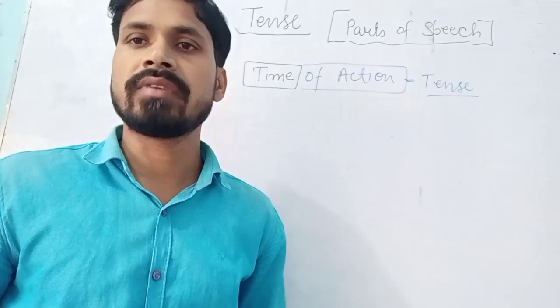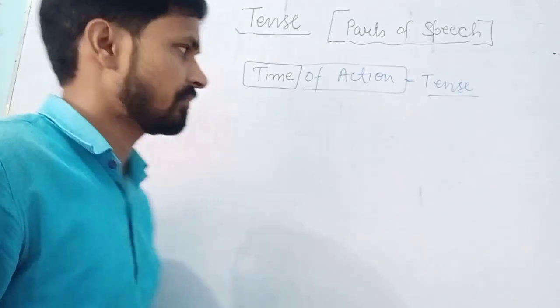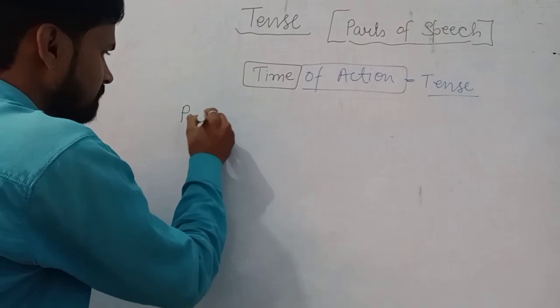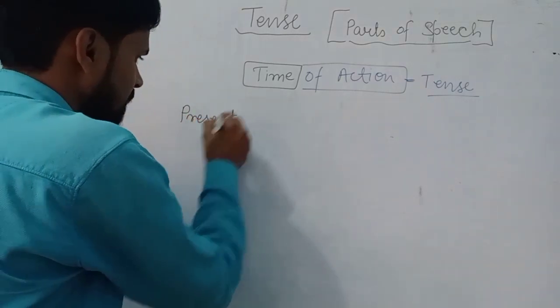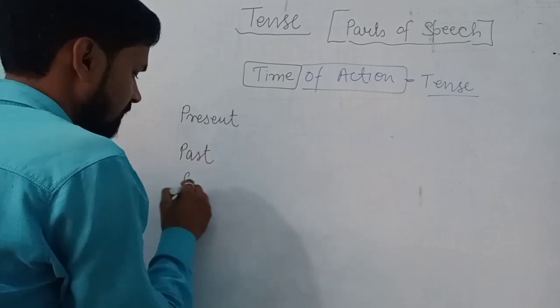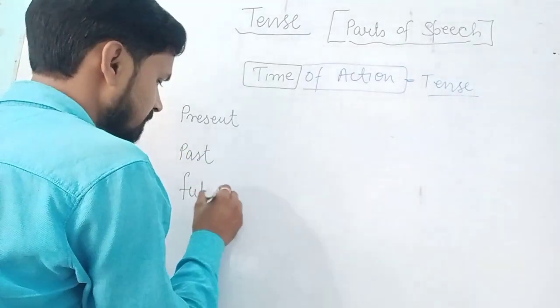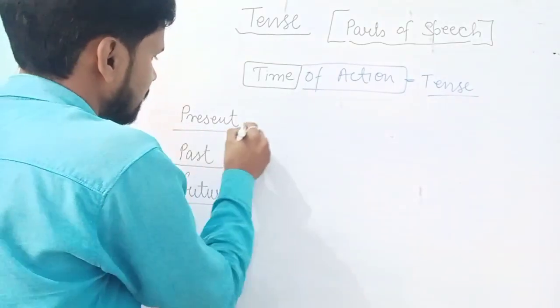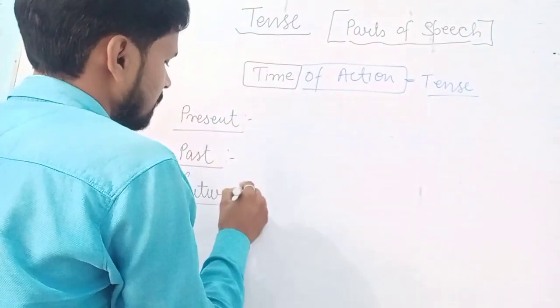Tense is literally divided into 3 kinds, namely present, past and future.